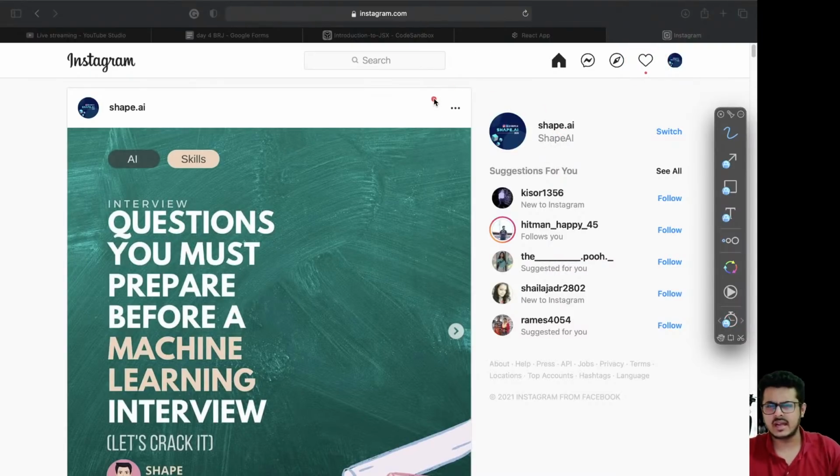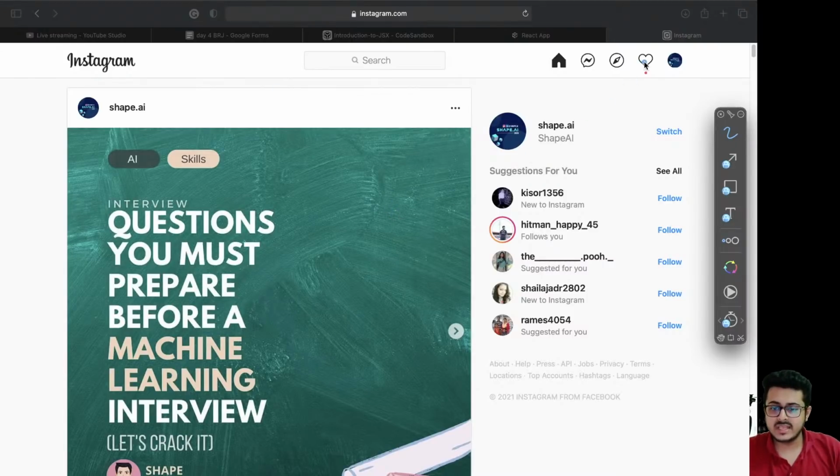Even nowadays, there are some websites in which you have to again and again refresh the entire page to check if there is any notification or not. Why is this the case? Because for these websites, in which you had to reload your entire page to get the notifications and some information from the servers, that was only possible because the entire website was connected with the server. So if I want to fetch new details from the server, I had to refresh the entire website to do so. But nowadays it's very different.